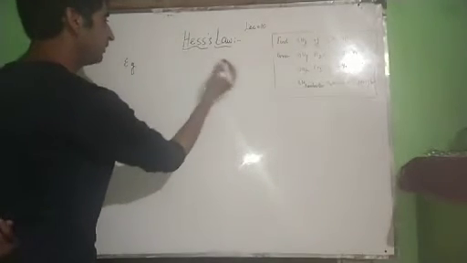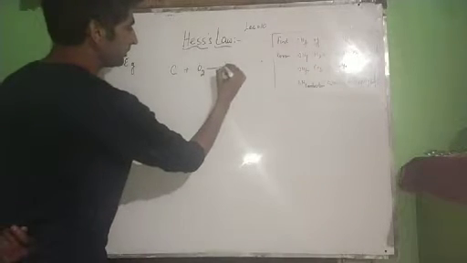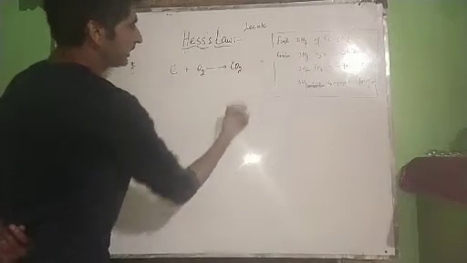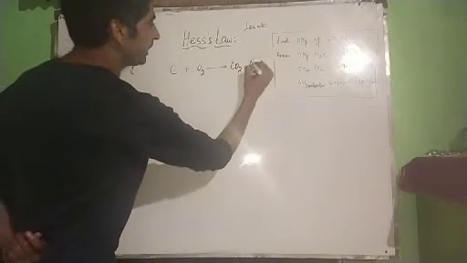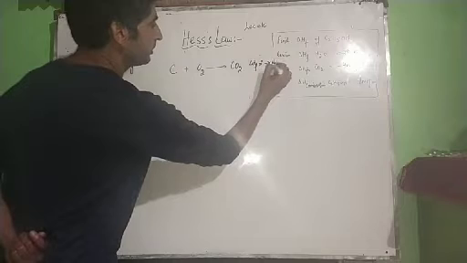For example, we are preparing carbon dioxide: carbon plus oxygen gives carbon dioxide. Let the heat of formation, delta HF, of carbon dioxide be minus X kilojoules per mole.